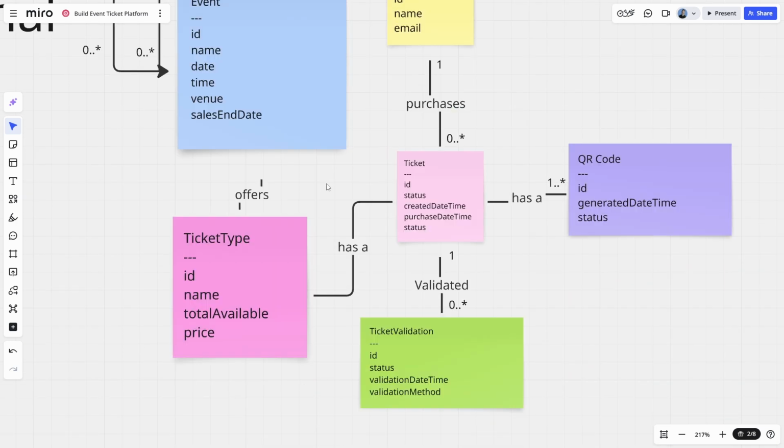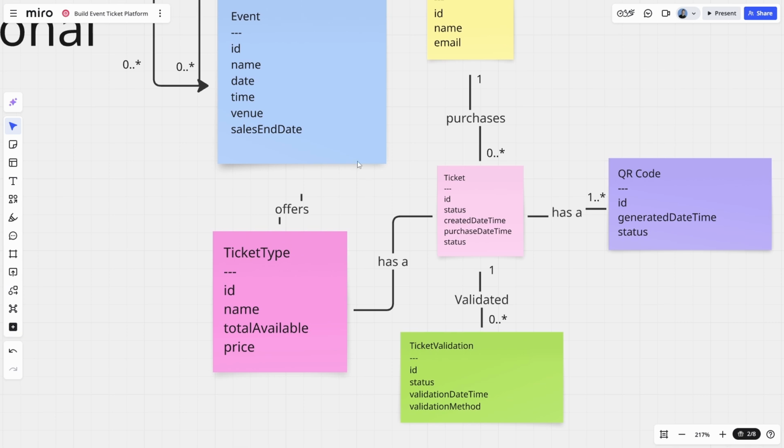So that leaves us determining the relationship between event and ticket type next. So each event, I think, will have 0 or more ticket types. I think for an event to be published, it will definitely need at least one ticket type. However, when an event's first created, I think it's valid for an event to exist in the system without any ticket types associated with it.